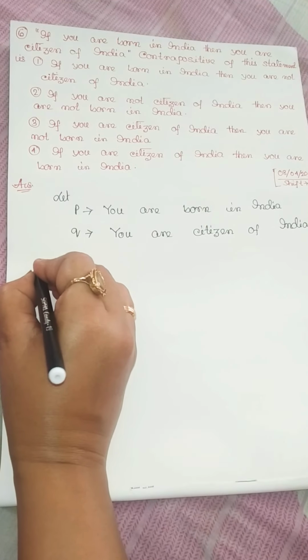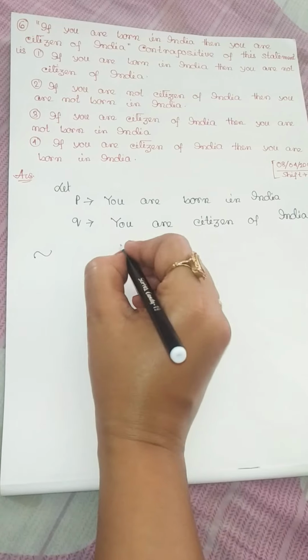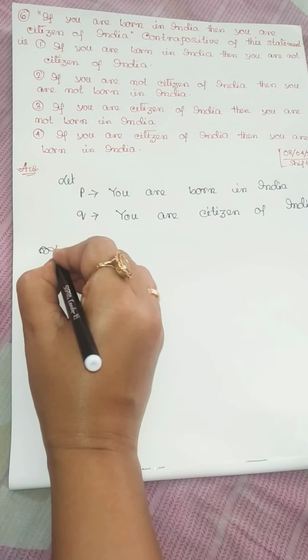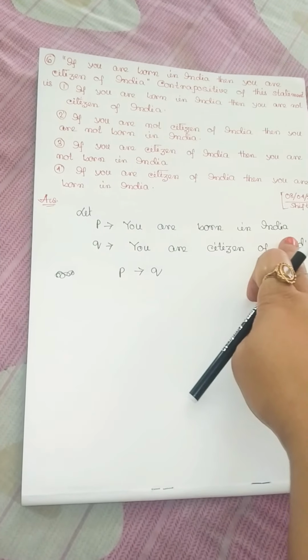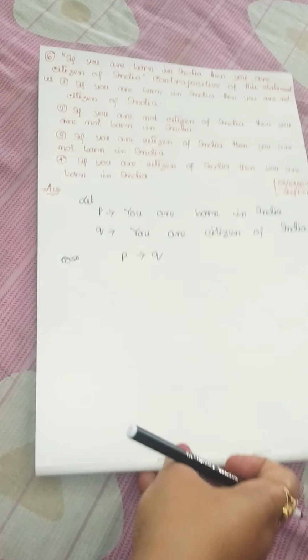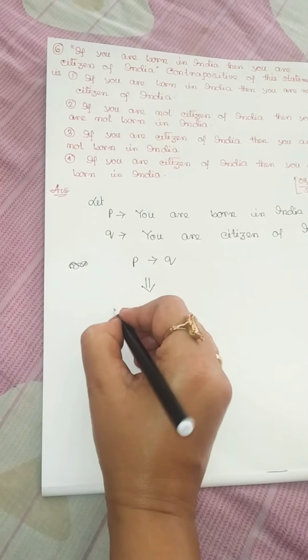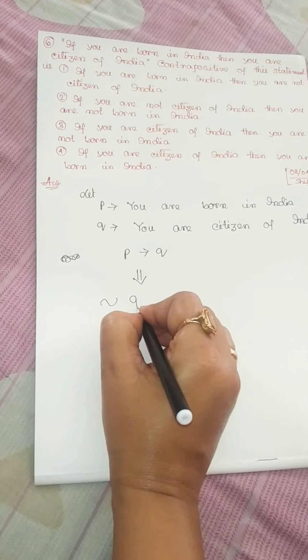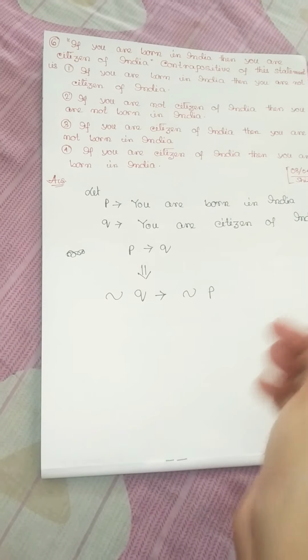Then not Q, as P implies Q, because if you are born in India, then you are the citizen of India. Similarly, we say that not of Q implies not P.